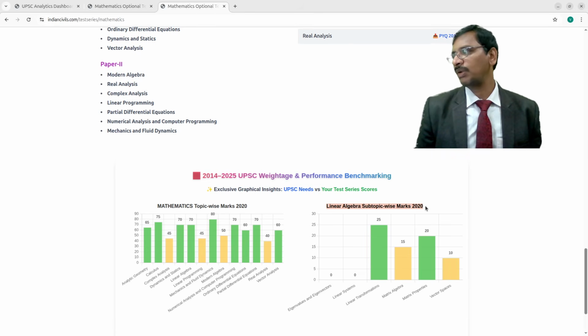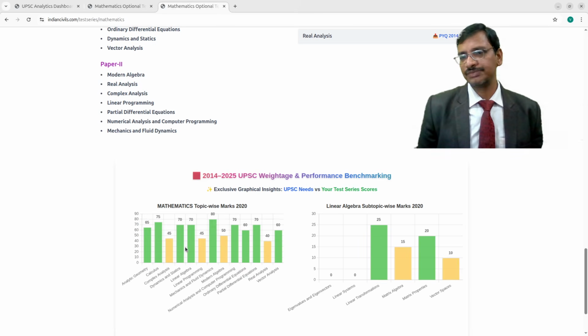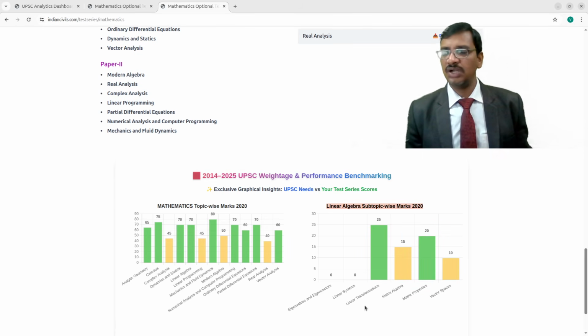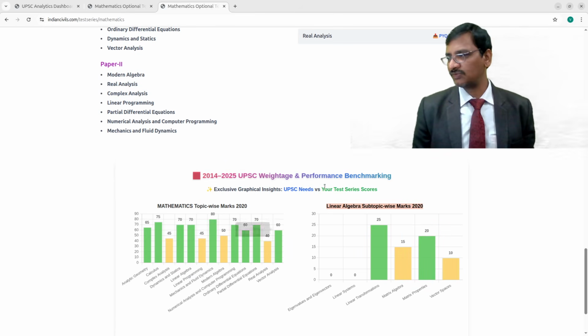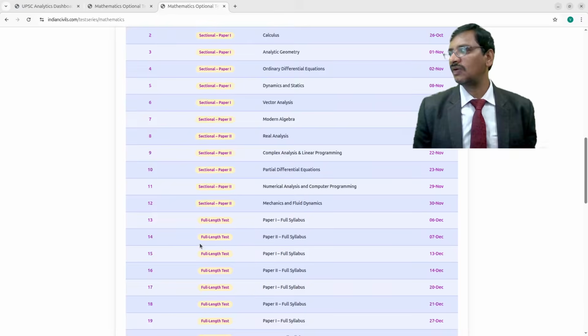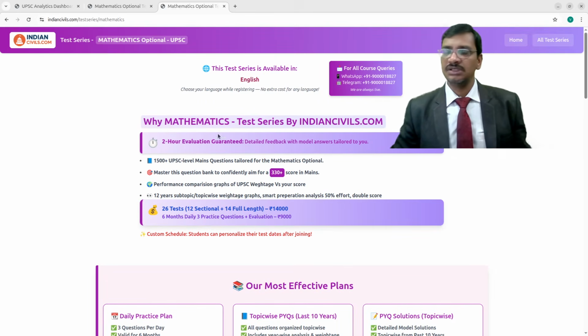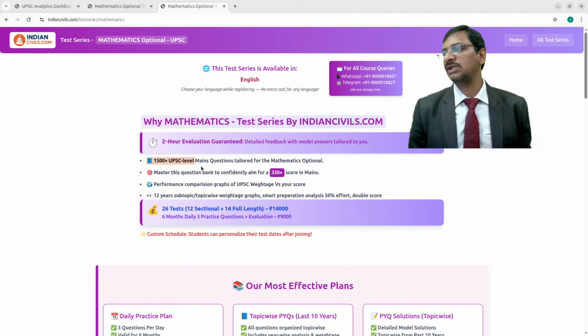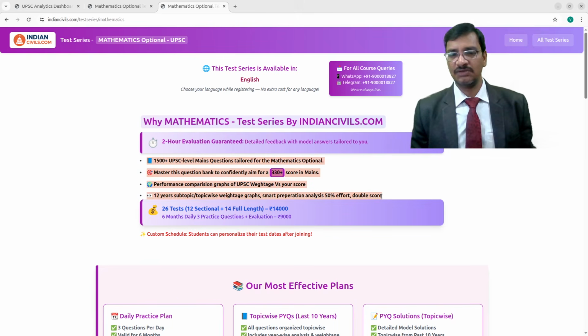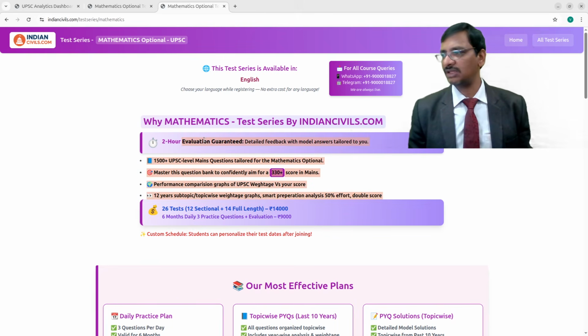So this is the 2020 paper. I have given the weightage of all the topics, and the weightage for one particular topic, that is the linear algebra topic. It's a sample graph, and you can see the average weightage for 2020 here. Similar kind of graphs I'll give to all our students, so that they can plan very well out of it. Got it? And so this way you can improve your score, and finally you can get a very good score in the final examination.